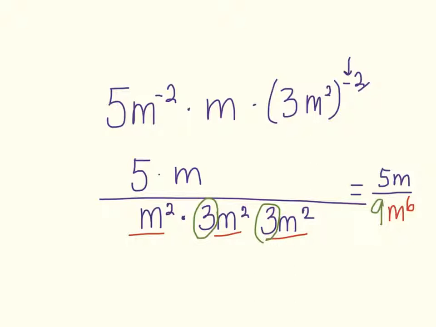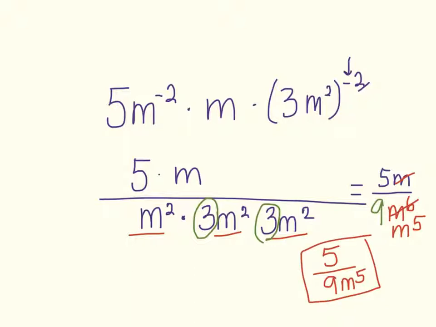Now we have 1 m on top and 6 on the bottom, so we can cancel this 1 and take out 1 here. We're left with m to the 5th on the bottom. And there is no common factor between 5 and 9. So we have 5 on top and 9m to the 5th on the bottom, and we're left with that.